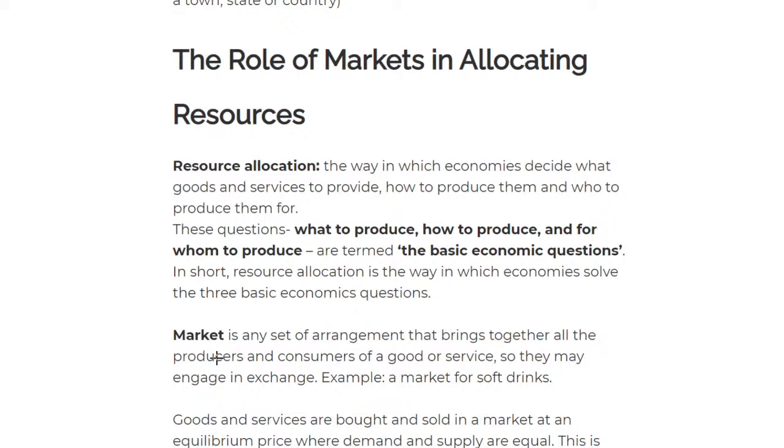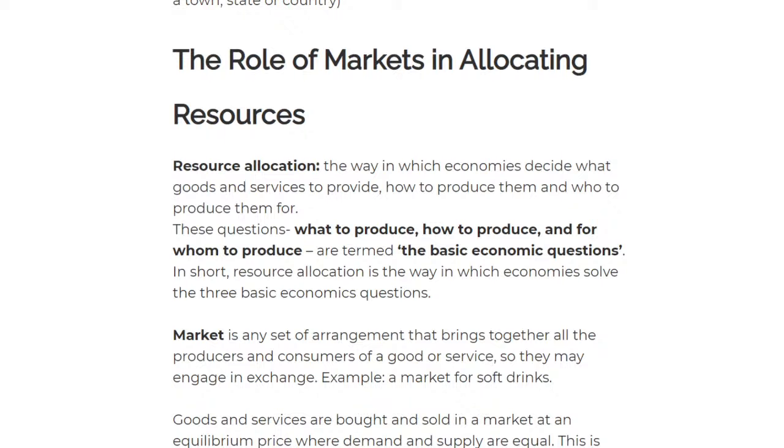So these economic agents tell themselves, first of all, we need to know what should I produce. What should I produce would include something like what good can I produce. For example, should I produce food, like bread, or should I produce water?